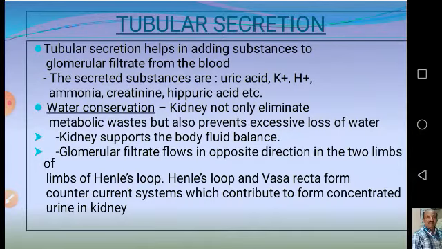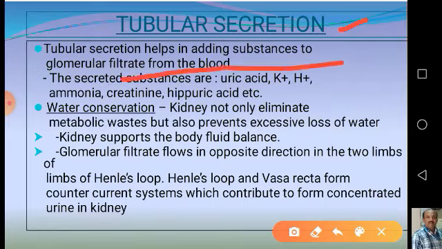What is tubular secretion? Tubular secretion is nothing but from the medullary interstitium or from the peritubular network, some substances diffuse into the renal tubule. That is called tubular secretion. Tubular secretion helps in addition of some substances to glomerular filtrate from the blood. Where is the blood present? The blood is present in the peritubular network and vasa recta, just now we have discussed and seen in the figure.